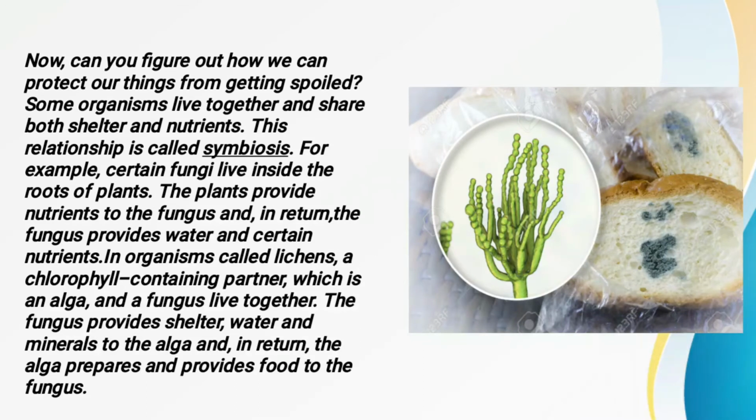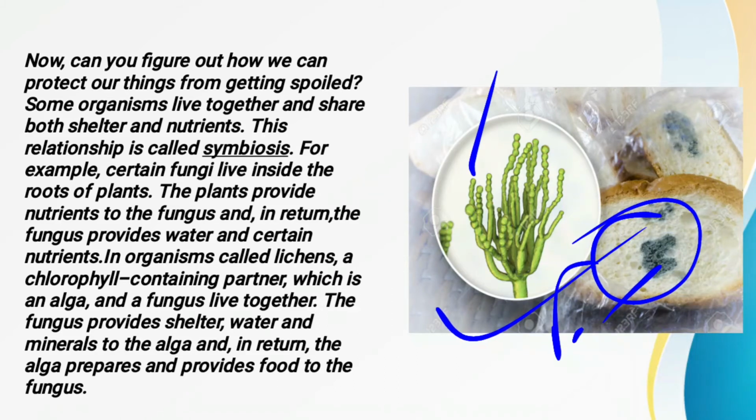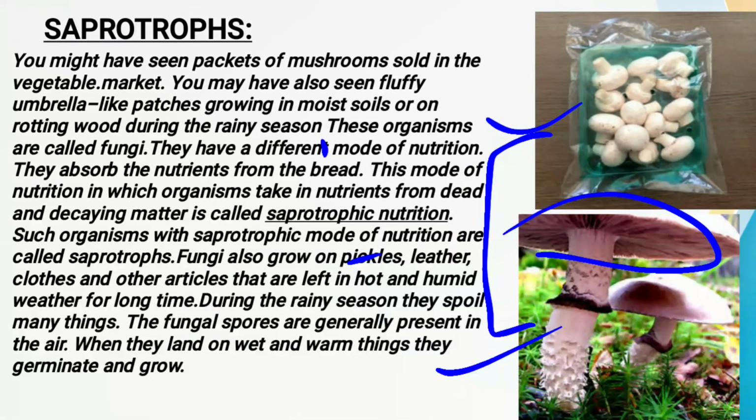Now the next one, as you can see here, this is a picture of the bread mold. As I have told you, you have to keep this bread mold for some time, sprinkle some water on it, and after a few days you will see green color patches. Now these green color patches which you are seeing are called fungi, and this is the inner structure of the fungi. Now see students, what is the other mode of nutrition that we have to study? We have to study about symbiosis. Now if you break this symbiosis into two parts, then it gives two meanings.